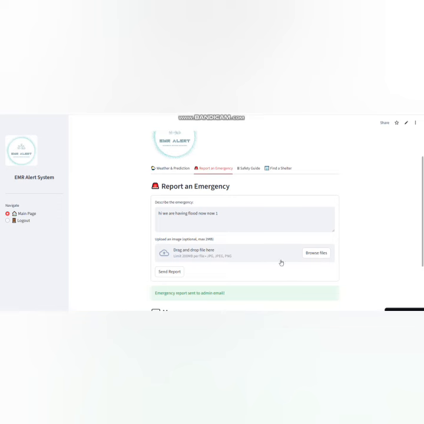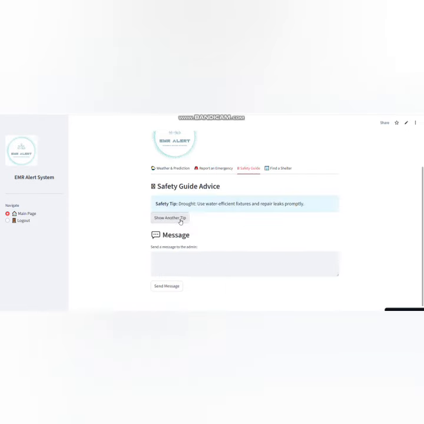The user can also upload a picture in case an emergency is happening. The user can send a message and upload a picture, and we can react fast enough by alerting the right agency. The other aspect is the safety guide, where a user can constantly get tips on what to do when there is flood or drought. As you can see, the more you click, the more it changes.